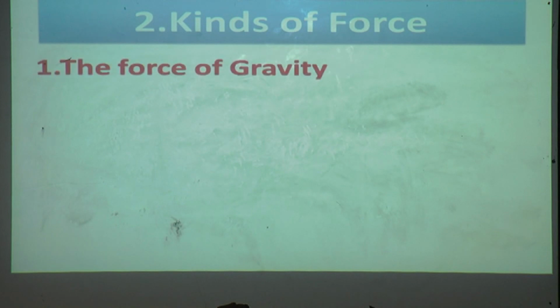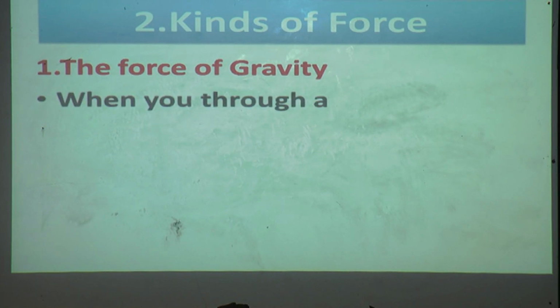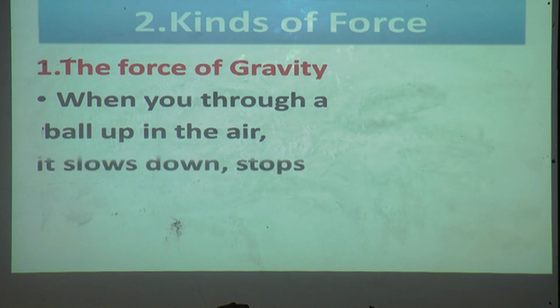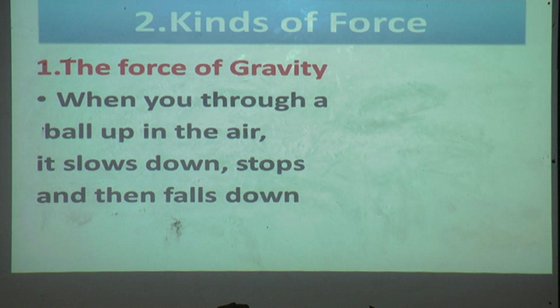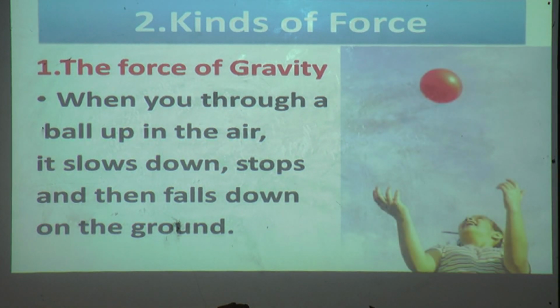We'll see the force of gravity. When you throw a ball up in the air, it slows down and stops, and then it falls down on the ground. Yes, once again I will read. When you throw a ball up in the air, it slows down and stops and then falls down on the ground. Yes, you can see in this picture.